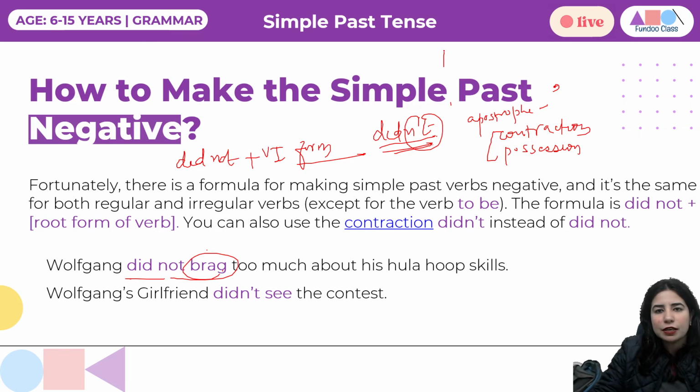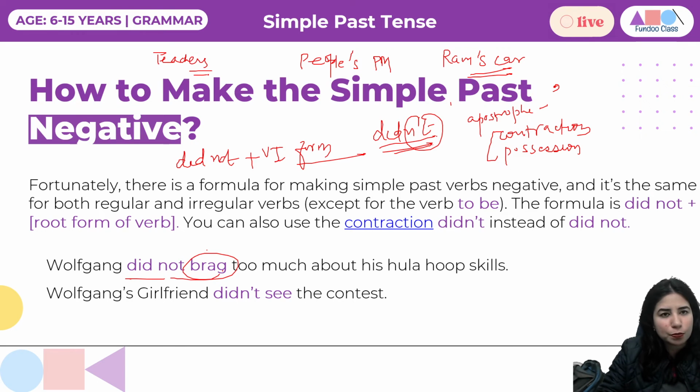So this would be Ram's car. Whose car are we talking about? Ram's car, right? And in case it's a plural term not ending with s, like people's prime minister, right? Or if we are talking about a plural term which ends with s, like teachers' room, where teachers is a plural noun, we simply put an apostrophe after the s. So this is how I have elaborated all the usages: we use apostrophe for possession and for contraction.